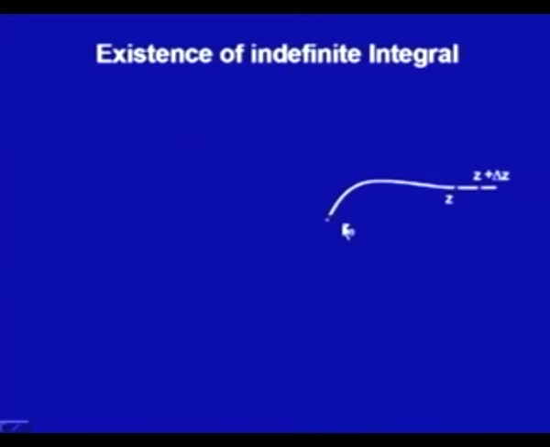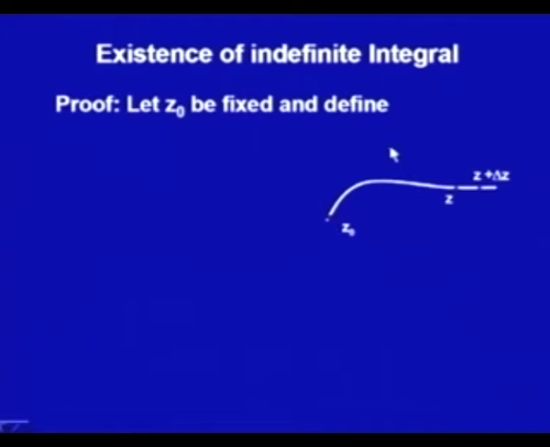Let us take a fixed point z0, and I take any path in that domain D from z0 moving to z. Now I define capital F z as the integral from z0 to z of f s ds along this path.